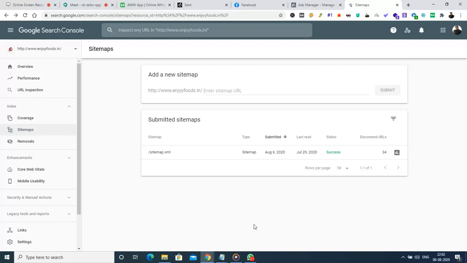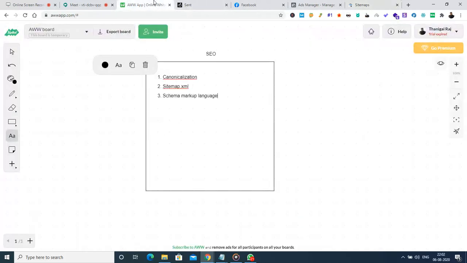Okay, all right, awesome. So this is the functionality and use of a sitemap. Okay, done. Now the next chapter is about the schema markup language. What is this schema markup language, and what are the uses of a schema markup language?